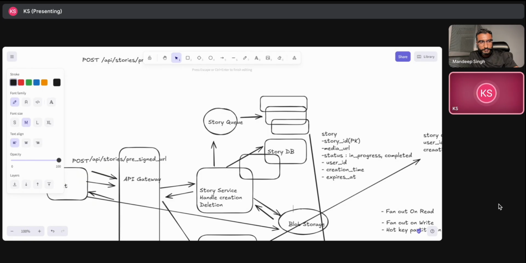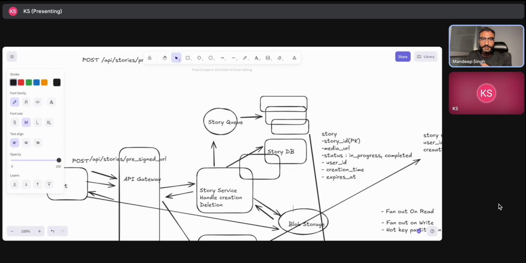But any addition from you will surely help. I mean, approach wise, it's good. One idea could be, since we are heavily relying on DynamoDB, whenever there is a TTL and you are removing the entry from DynamoDB, you have DynamoDB streams which you can leverage. At every TTL, you will get a stream event that the entry is deleted. Whenever you get that event, your worker can consume it and then remove the entries from both cache and blob storage. So that's another idea. But I think it mostly depends on how you are implementing it.